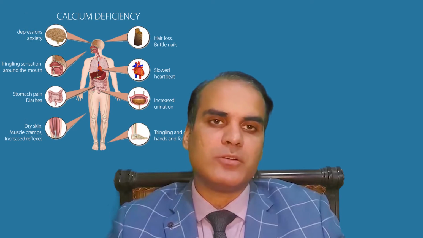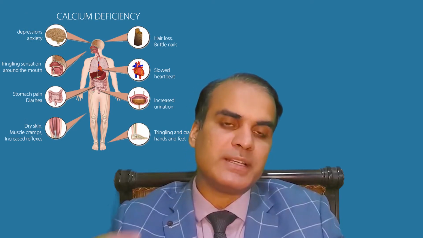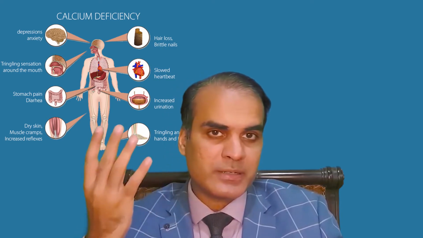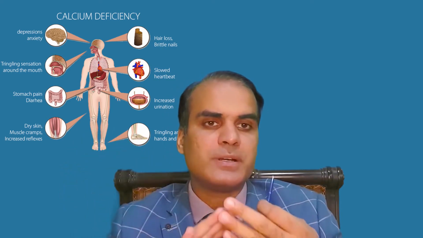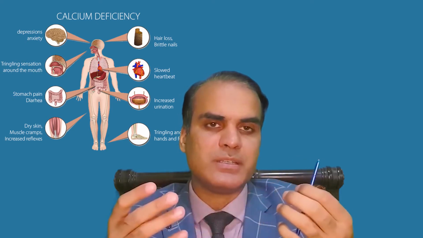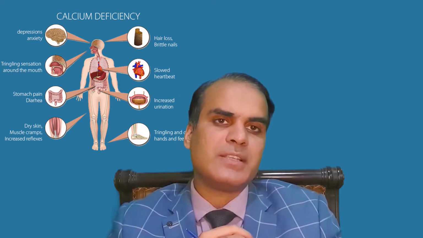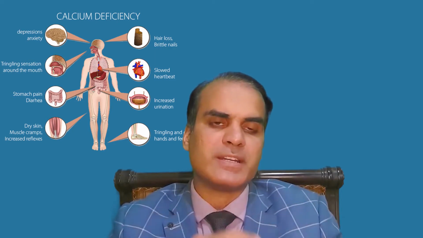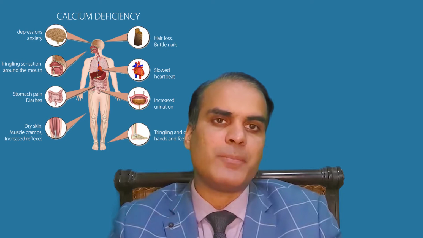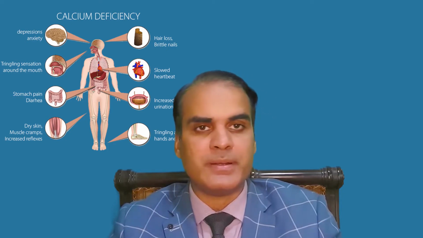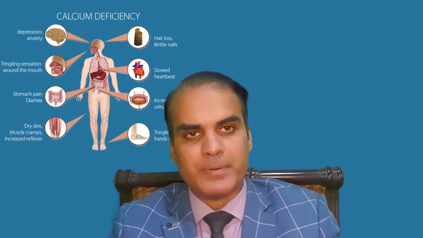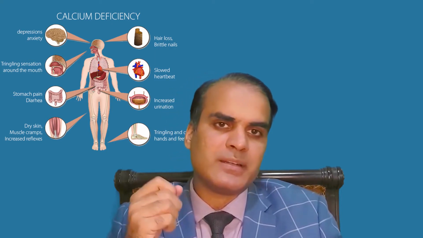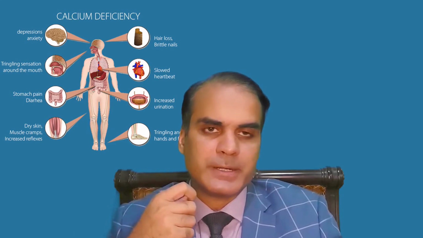When the calcium gets low, there is paresthesia, or numbness around the face, numbness in the acral parts of the body or the distal parts of the body, in the hands and the feet, that can happen, and a generalized crawling feeling all over the body can develop. Then muscle twitching can happen, muscle aches do happen. Then there is a thing called cramp, where the muscles get a little contracted over a period of time, and then it gets relieved after a certain period.